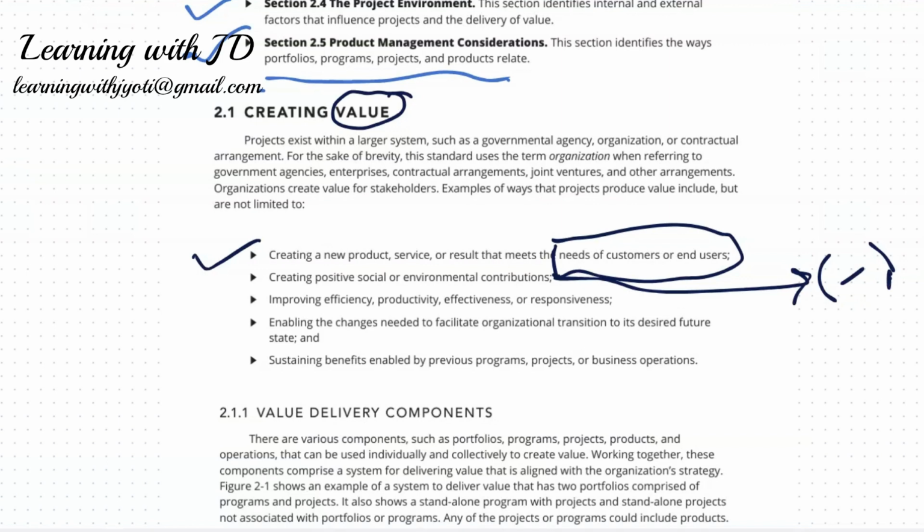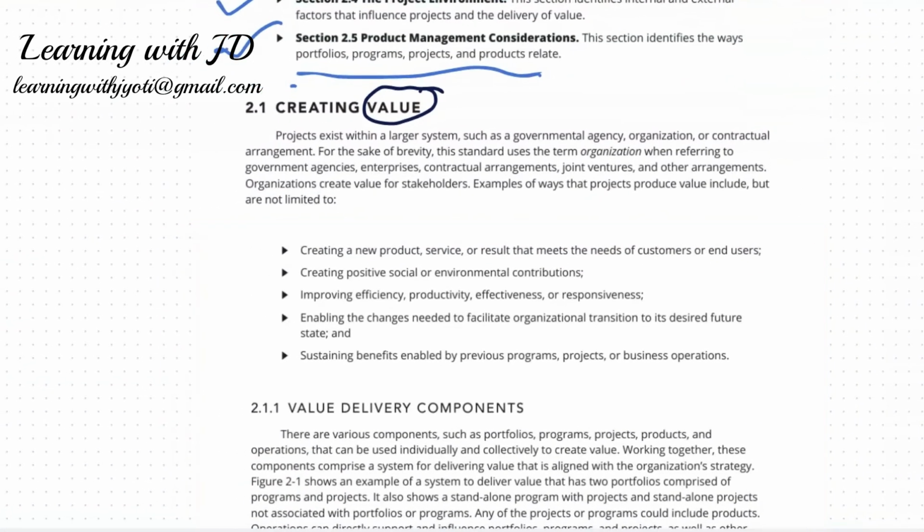The next one is sustaining benefits enabled by previous projects, products or business operations. In case a previous product or project has already delivered something, you may need to create this particular project for sustaining its benefits. So while you are evaluating whether you have to do the project or not, you have to make sure that at least one out of these 5 is fulfilled.